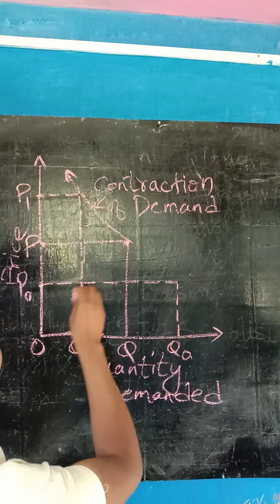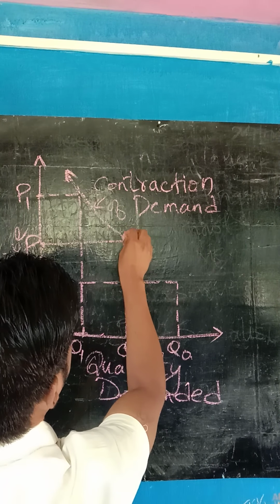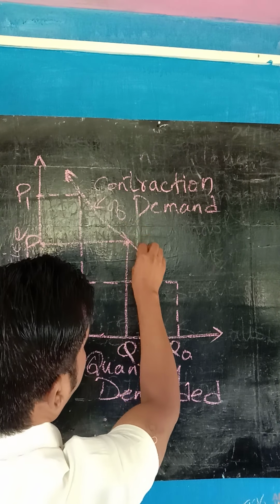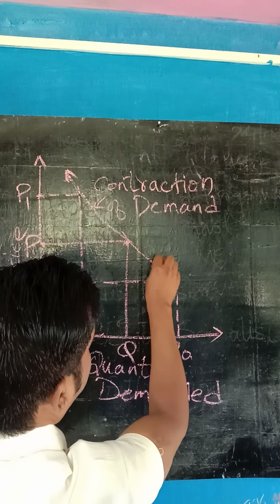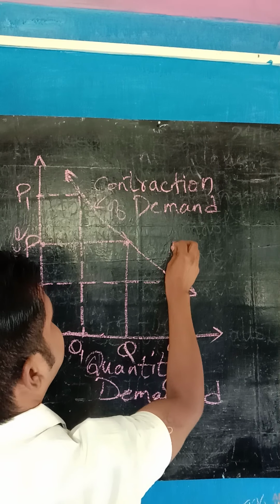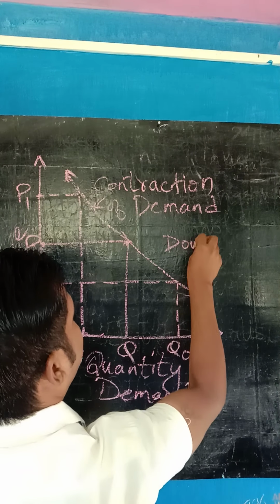Then your curve will not shift. It will move downward, which means downward movement.